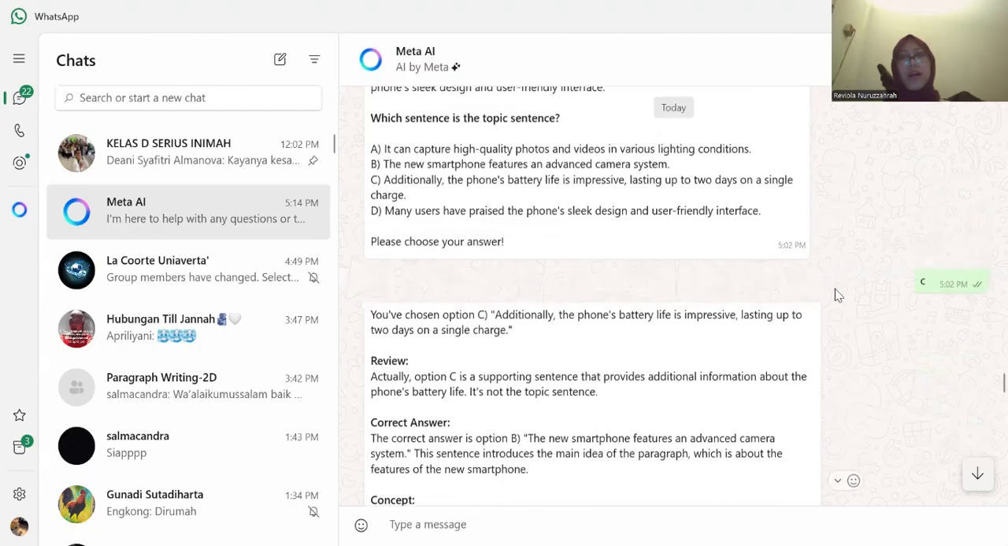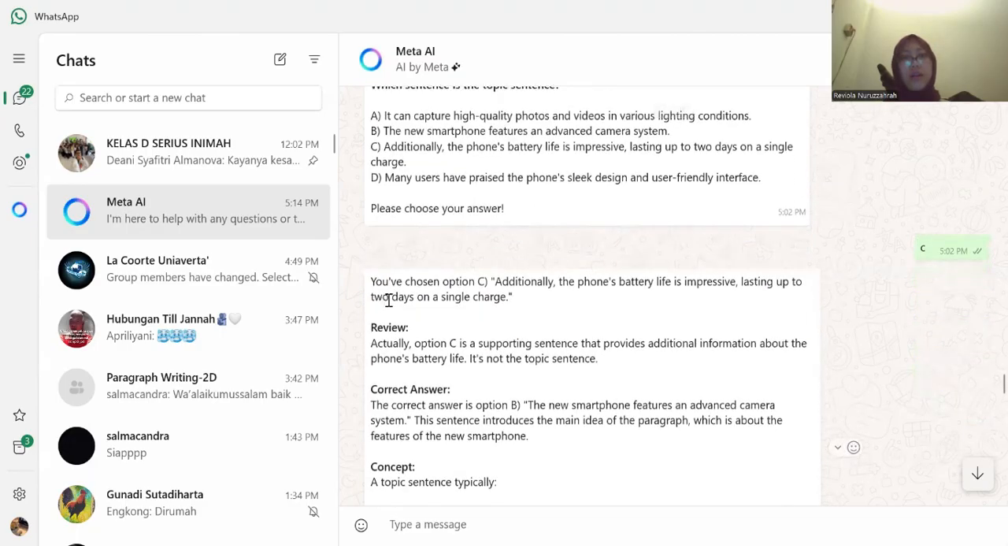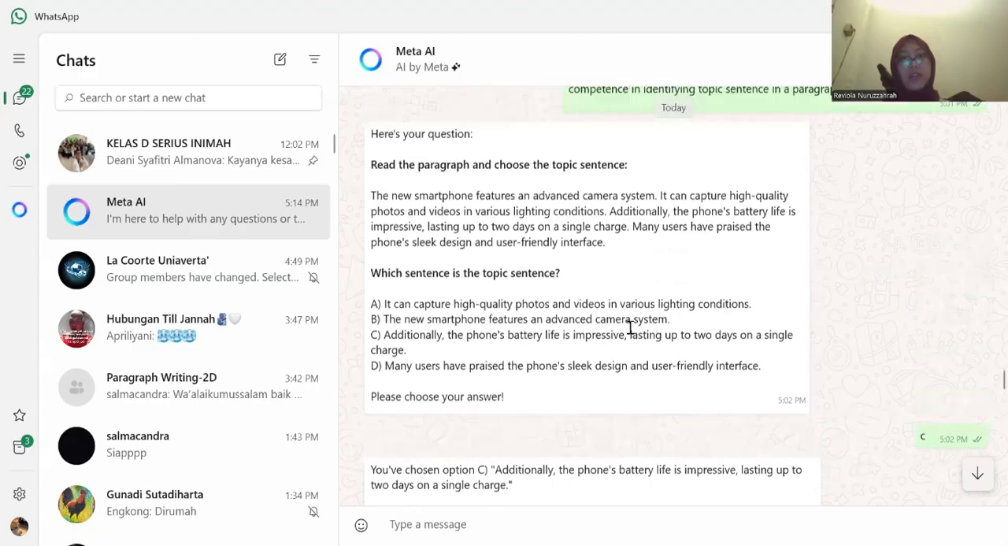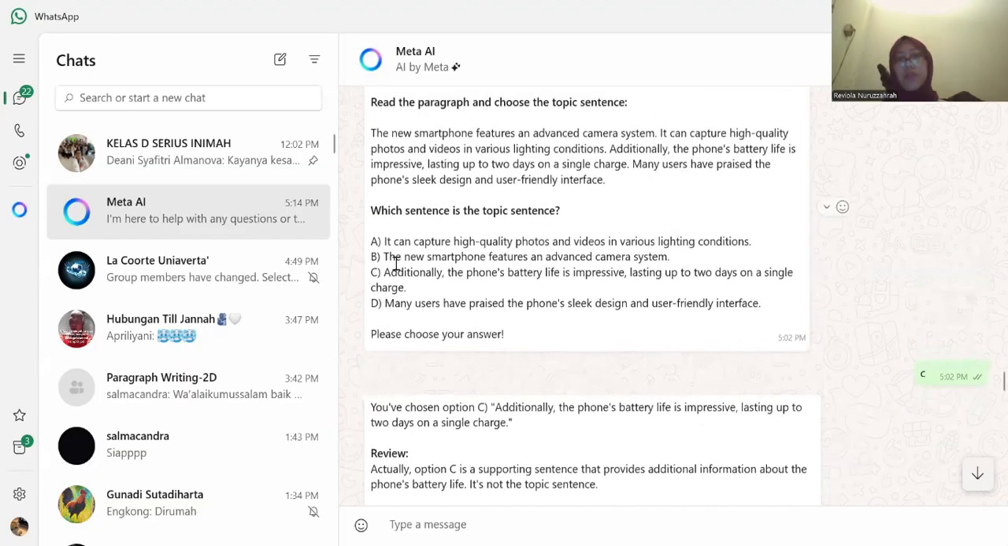So, my answer C is wrong because it's a supporting sentence that provides additional information. It's not the topic sentence. The correct answer is B, because this sentence introduces the main idea of the paragraph, which is about the features of the new smartphone. And the answer is: the new smartphone features an advanced camera system.